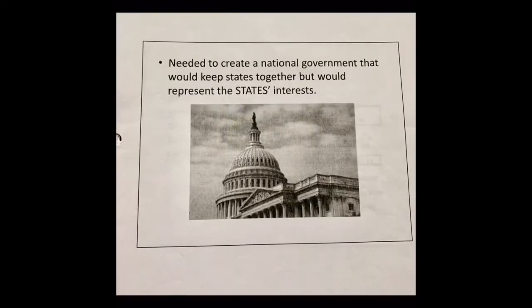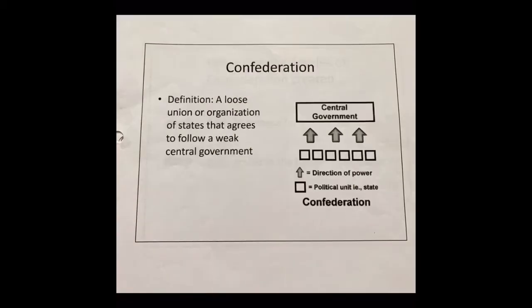So these state governments were set up to succeed, but in the national government, all the states really wanted was a national government that would keep them together long enough to win the war and then let the states do what they needed to do. To set that up, they created a confederation, and here's the diagram we've seen many times in this class that shows all power comes from the states. The national government is not strong, the states are. It's a loose organization of states that allows the national government very few powers, the states have most.